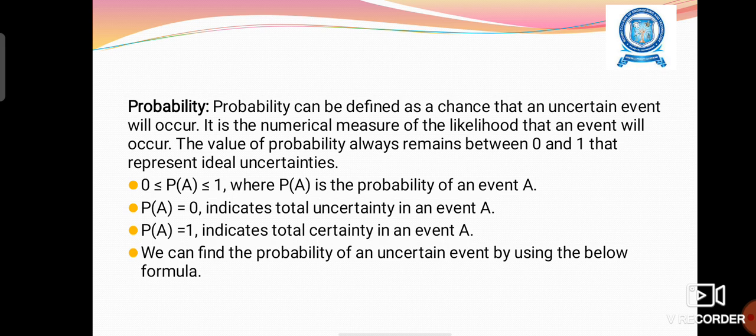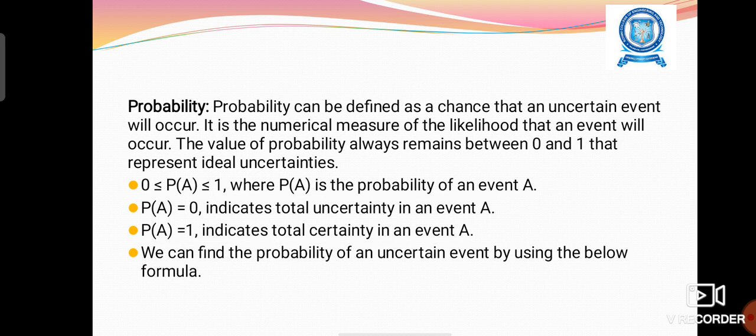Probability can be defined as the chance that an uncertain event will occur. It is the numerical measure of the likelihood that an event will occur. The value of probability always remains between 0 and 1. P of A indicates the probability of an event A, that is, whether the event will happen, or the percentage level of the event.